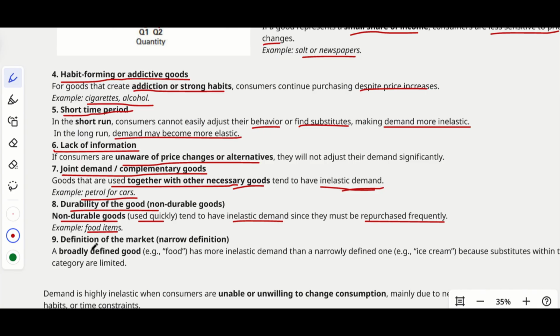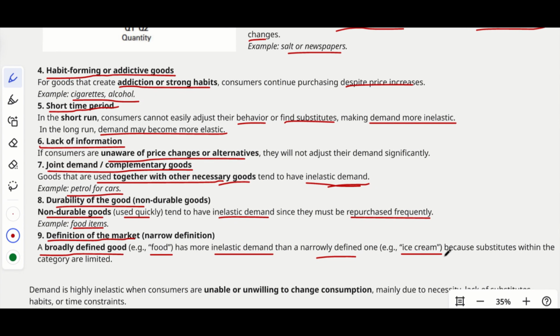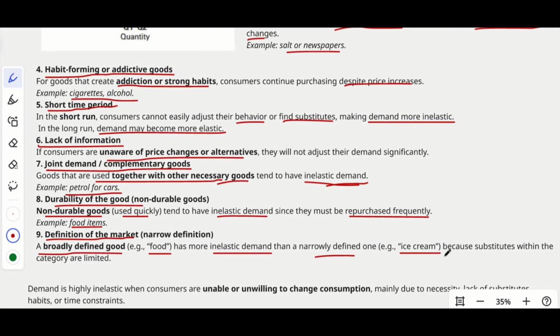And definition of the market. Okay. What was the definition of the market? A broadly defined good, like food, has more inelastic demand than a narrowly defined one, like ice cream. You can live without ice cream, that is not a problem, right? We have a lot of substitutes for that, because the substitutes within the category are limited. For food, we don't have any other option, right? But for ice cream and all, that is not much needed. So food is inelastic.